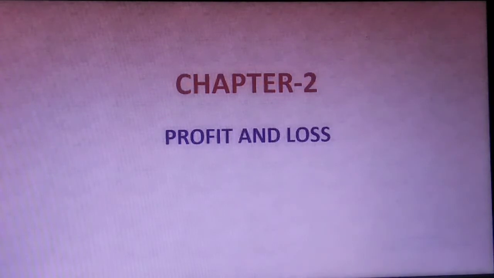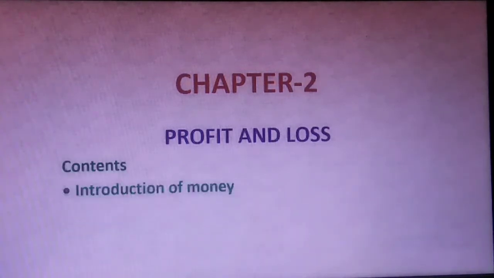Today we will talk about chapter number 2, profit and loss. To understand profit and loss, first of all you will have to understand about money. So we will start from money. In this session I will tell you about introduction of money and conversion of money. So let's start from introduction.